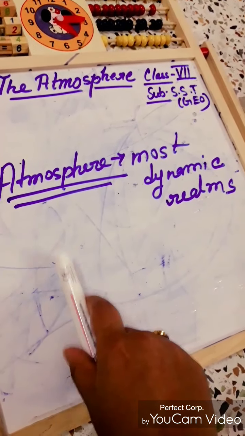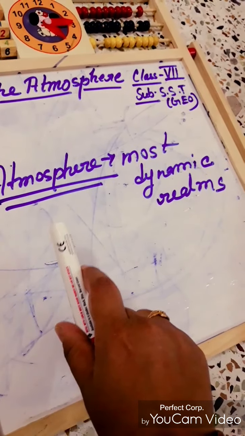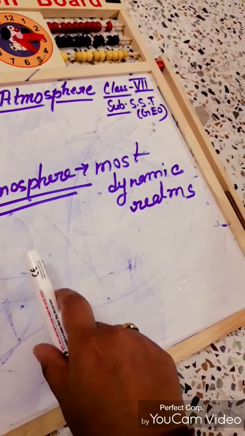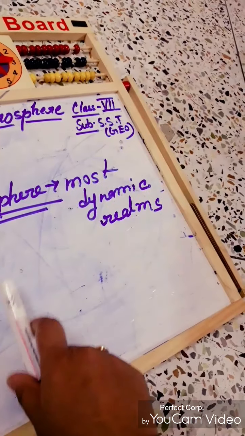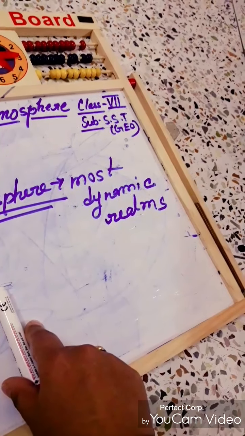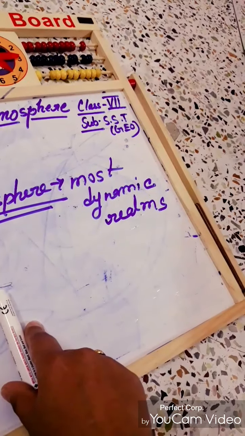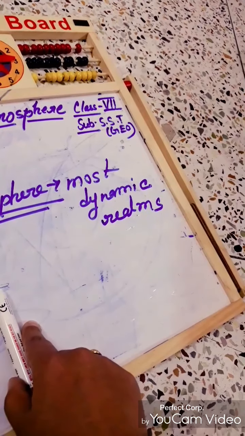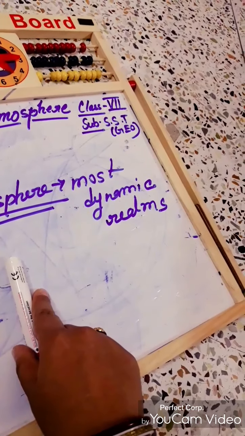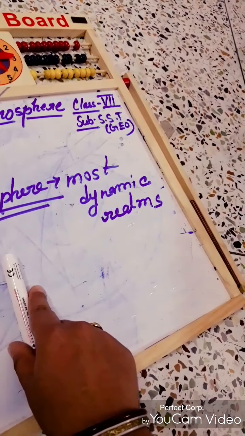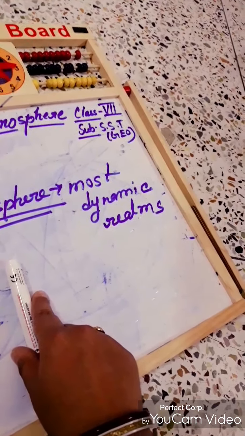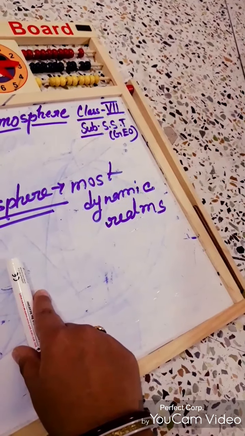Every day our earth's face is changing. We have already read in your previous chapter that our earth's face is always changing due to different types of erosional and depositional work. So the atmosphere has a great importance for making it dynamic. That's why this chapter has importance also. Actually, the atmosphere is the most dynamic, and this is a zone where all weather and climate related phenomena like winds, storms, rain, etc. happen.